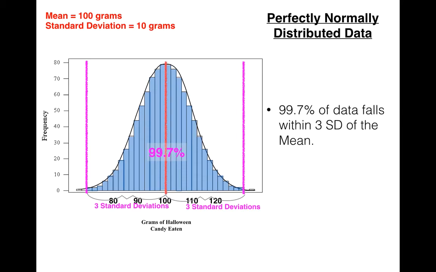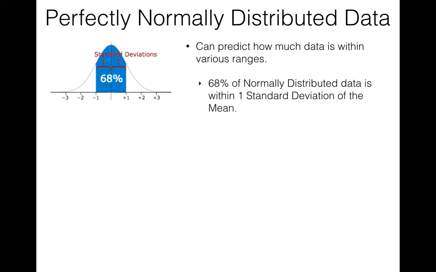Now, going back, I know I've talked a lot. I don't care that you understand that function that I gave you. I don't care really if you completely understand how to use that function or anything like that. What I care about is 2 things. One is that given a histogram, we can figure out percentages that fall within particular ranges. And with perfectly normally distributed data, we can predict how much data is within various ranges.